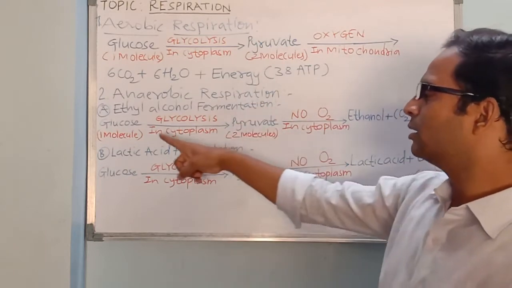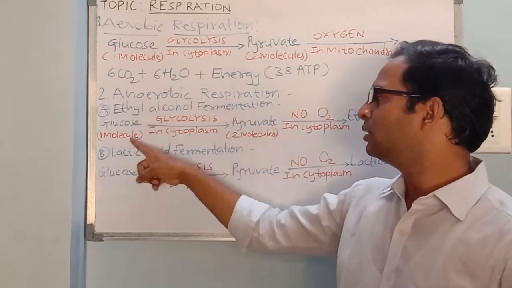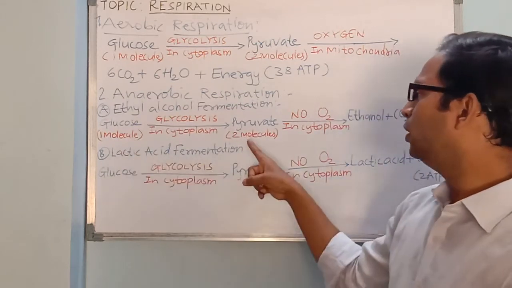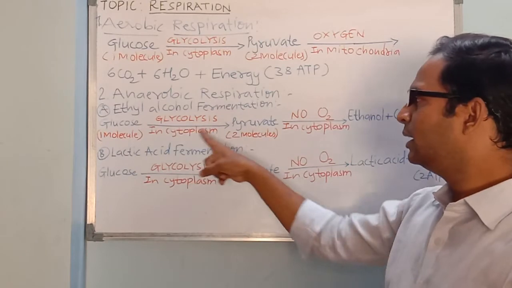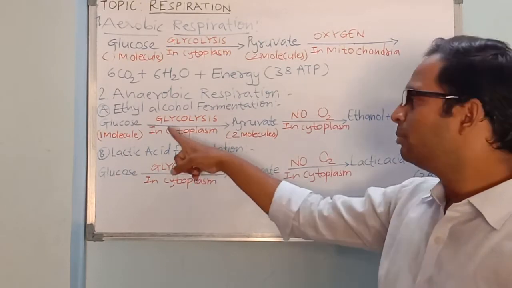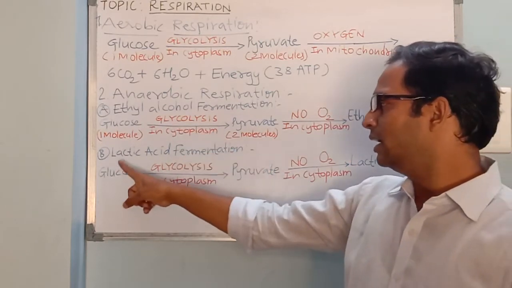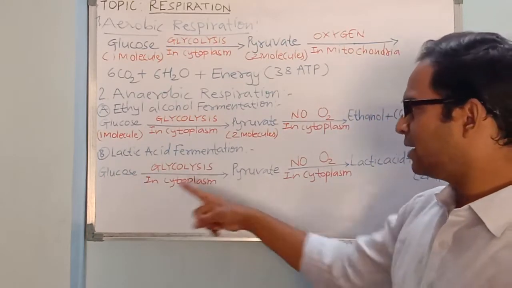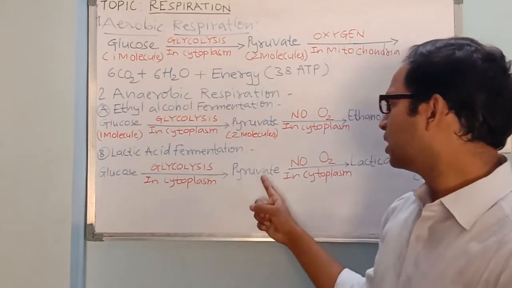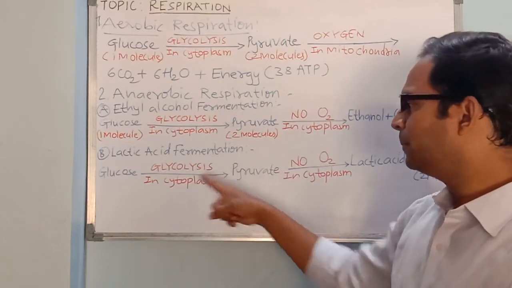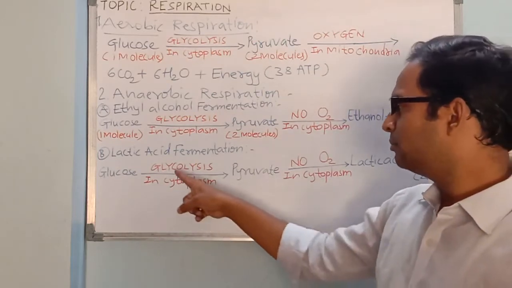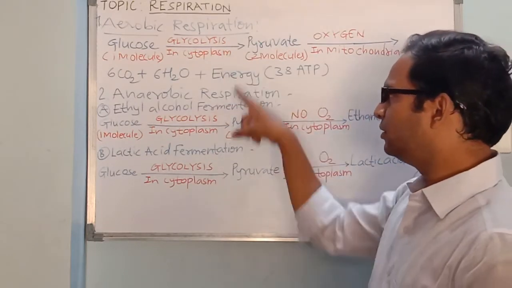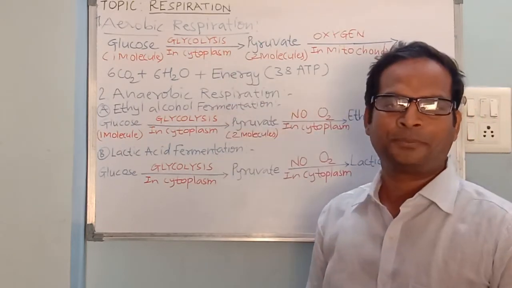So you can check here also in anaerobic respiration, the first step is the same, conversion of 1 mole of glucose into 2 moles of pyruvic acid, inside the cytoplasm, the process is glycolysis. In lactic acid fermentation also, glucose is converted into pyruvic acid. Same, 1 molecule of glucose is converted into 2 molecules of pyruvic acid. Inside cytoplasm, the process is called glycolysis. So this is common to all 3 types of respirations here.